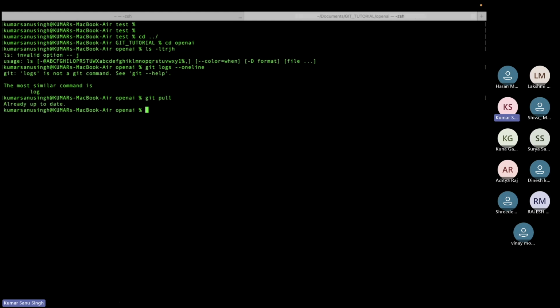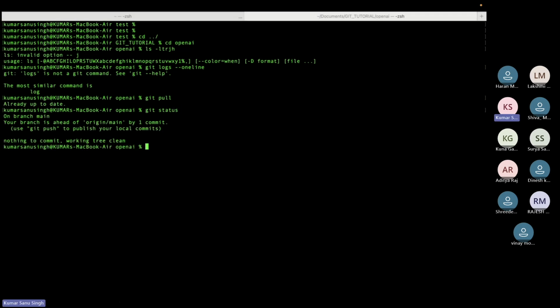So let's pull all the changes here. Okay, it's already updated. Git status. Your branch is ahead of main by one commit because we did not do git push.